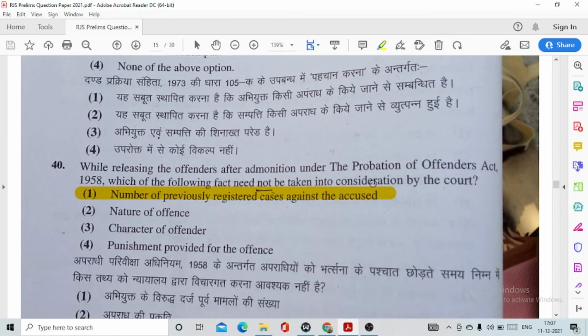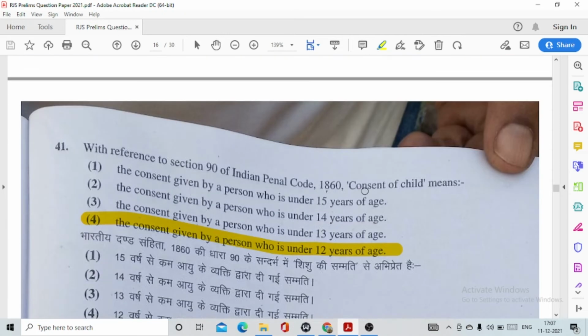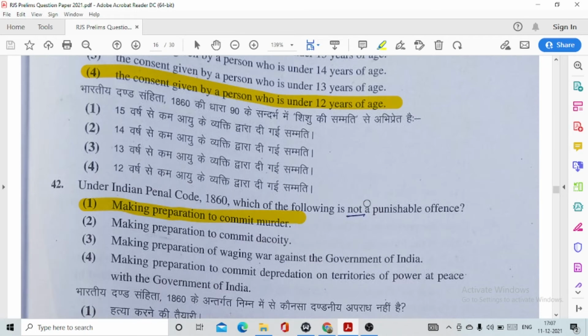Option number 2. 40. While releasing the offenders after the admonition under the Probation of Offenders Act 1958, which of the following fact need not be taken into consideration by the court? This is option number 1. Number of previously registered cases against the accused. Question number 41. With reference to section 90 of Indian Penal Code, consent of child means option number 4. The consent given by person who is under 12 years of age.